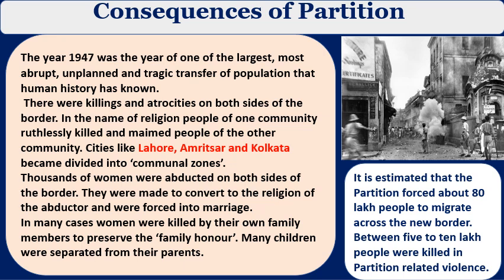Now we can see here, these are the riots in Bengal, means Calcutta, Amritsar and Lahore. It is estimated that the partition forced about 80 lakh people to migrate across the new border. Between 5 to 10 lakh people were killed in partition related violence. 80 lakh people, nearly 1 crore people, crossed their borders.